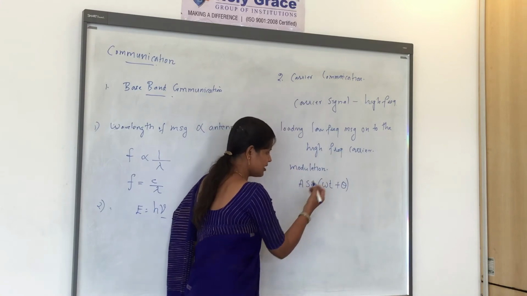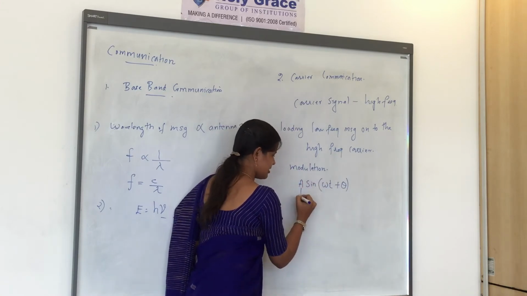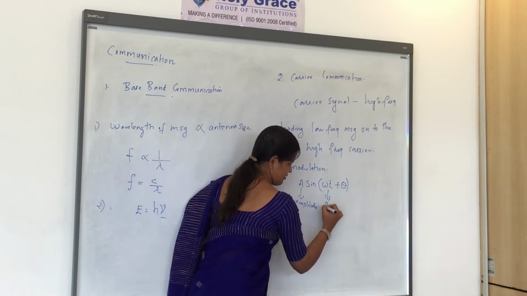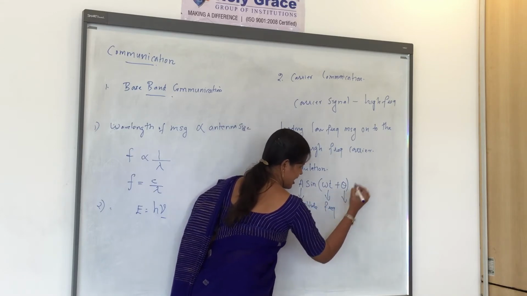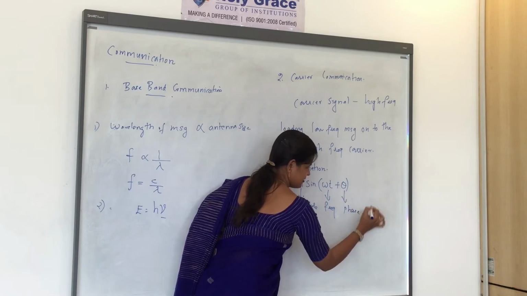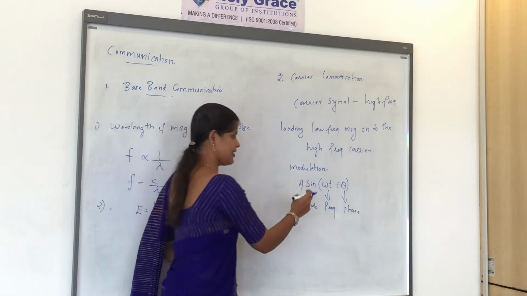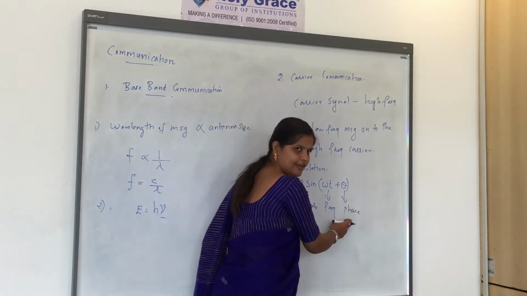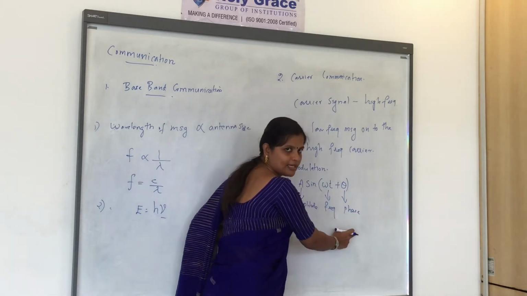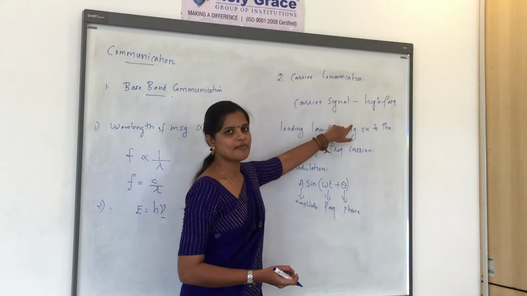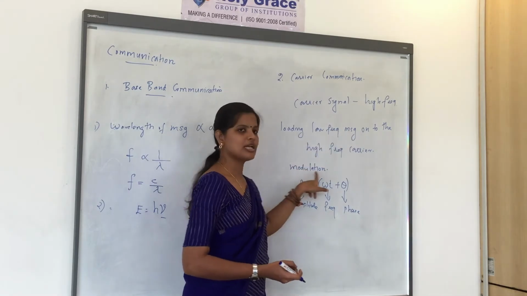So these are the three parameters: amplitude, frequency and phase. So let this signal be our carrier signal having an amplitude, frequency and phase. So we can change either of these parameters with respect to the message signal. That is what modulation means.